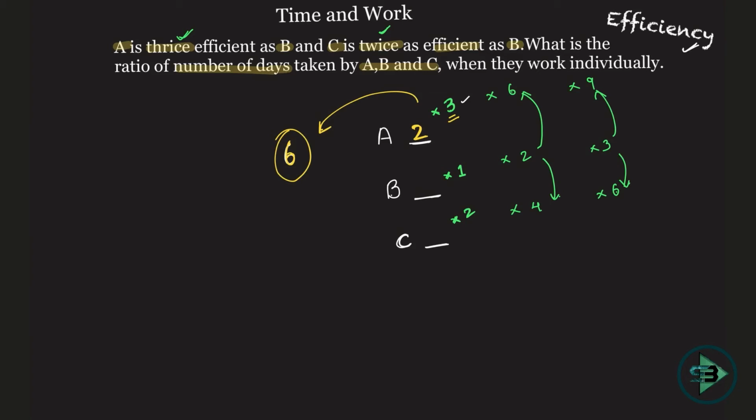Now B puts in 1 brick in 1 day, so to put in 6 bricks, how many days will be required? 6. Correct? Similarly, C puts in 2 bricks in 1 day, so to put in 6 bricks, how many days will be required? 3. That's it. This is the answer. The ratio of the number of days taken by A, B, C will be nothing but 2:6:3, and that is your answer to this question. 2:6:3 is the ratio of number of days taken by A, B, C when they work individually.